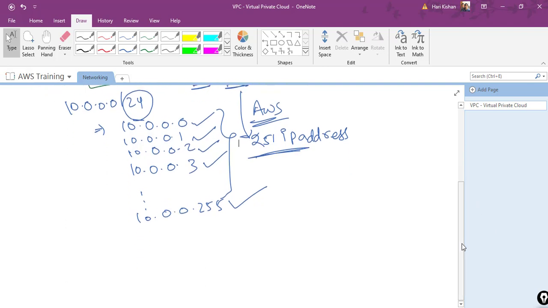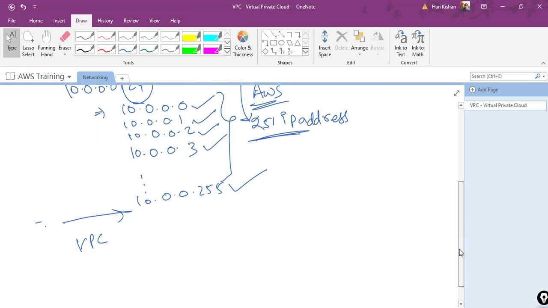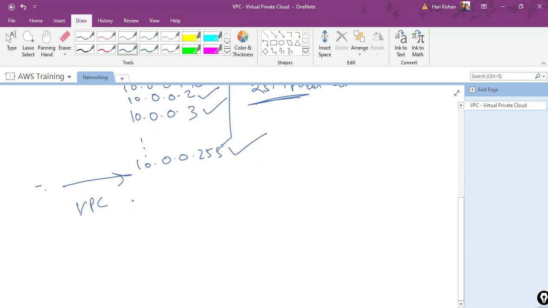Now, after creating a VPC, suppose I want to create a VPC. Let me see how it looks like. I want to create a VPC of my own, and then I want to assign some CIDR range for this particular VPC, which is 10.0. I need to have more number of IP addresses, so I will give 10.0.0.0/16, which will be 2 power 32 minus 16, which is 2 power 16.